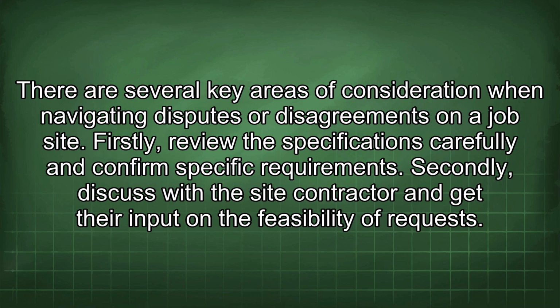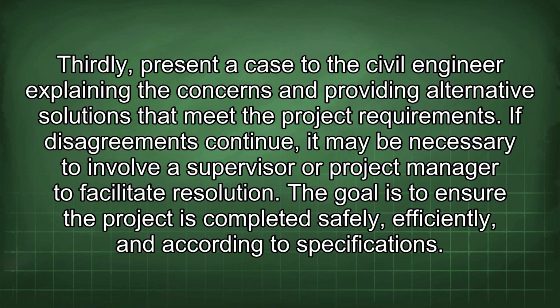There are several key areas of consideration when navigating disputes or disagreements on a job site. Firstly, review the specifications carefully and confirm specific requirements. Secondly, discuss with the site contractor and get their input on the feasibility of requests. Thirdly, present a case to the civil engineer explaining the concerns and providing alternative solutions that meet the project requirements.